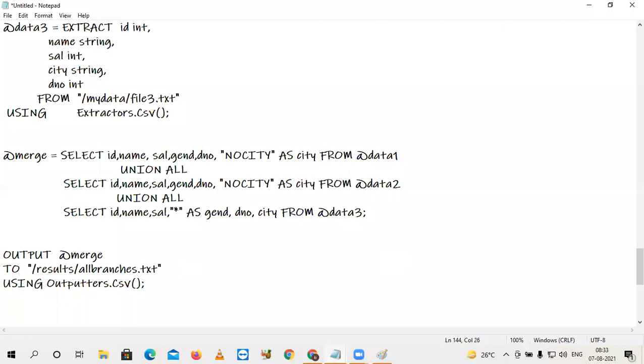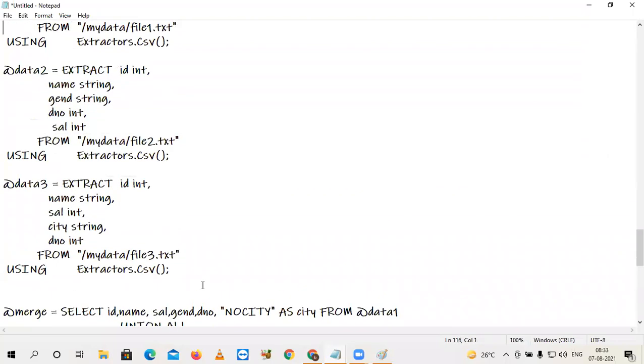All branches.txt. The format should be CSV. In this way, with different schemas, in some files some fields are available, and in some files some fields are not available. But the only complexity here is, in our classroom work we are working with only 5 fields. If you touch real-time data, how many fields will be there? Maybe in some of the biggest files you will find more than 1,000 fields. At that moment, this is not the right solution.